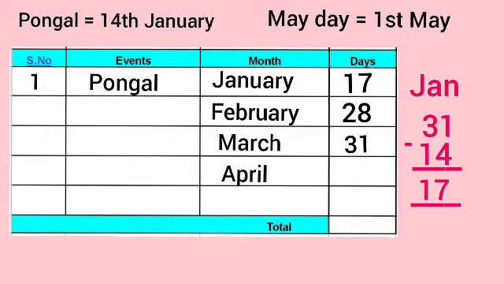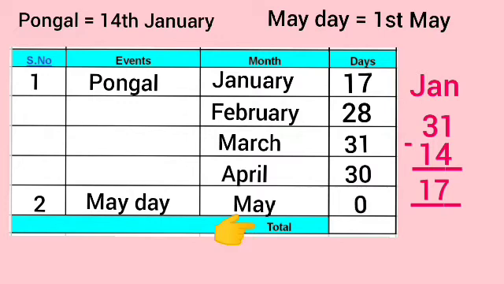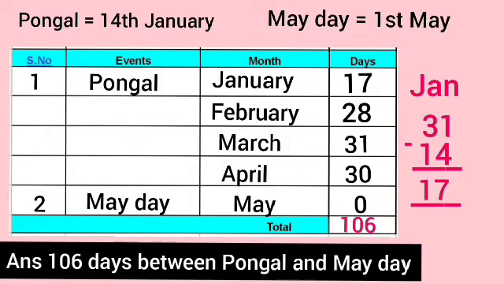Then April 30 days. May Day starts from 1st, so we write 0 days. Children, after that we add all the days from January to May. So 17 plus 28 plus 31 plus 30 plus 0 equals 106 days. So the answer is 106 days between Pongal and May Day.